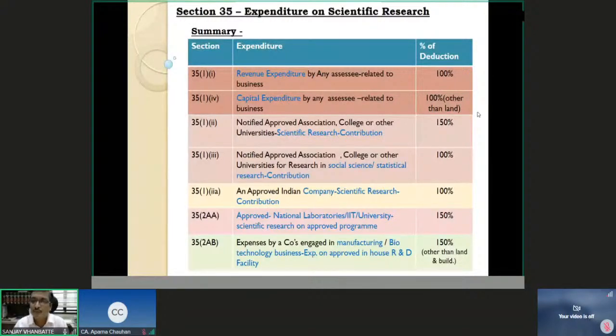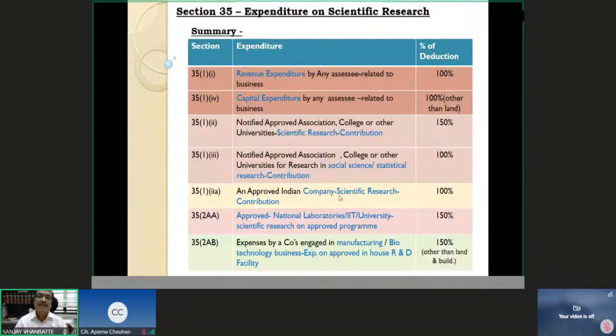So scientific research gets more importance, so 150%. But for social science and statistical research, I get 100%. So this distinction you can remember. The institution is the same, but the difference between 150% and 100% is that if it is for scientific research, it is 150% weighted deduction. If it is for social science and statistical research, 100%. Try to remember this, right?